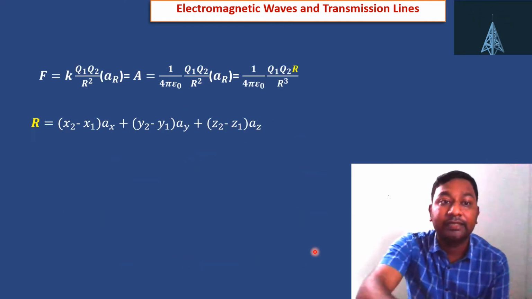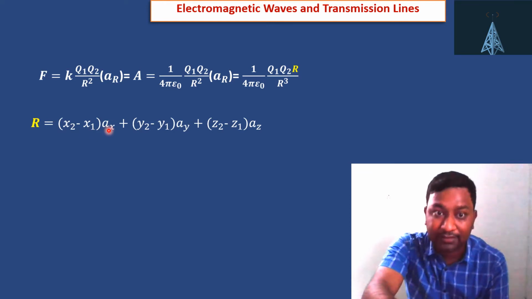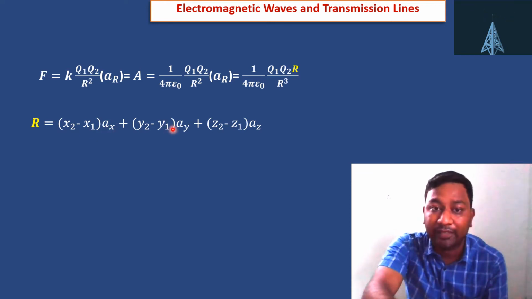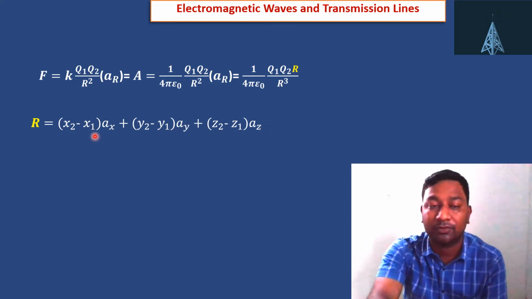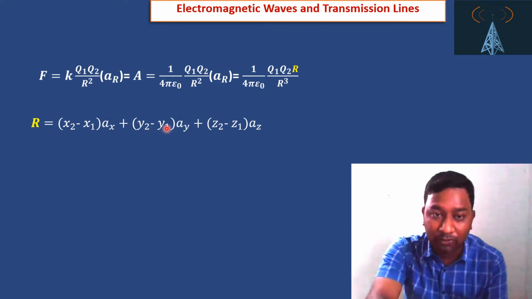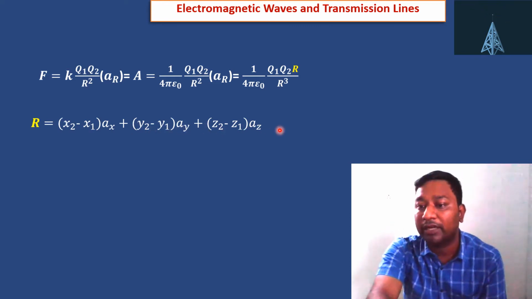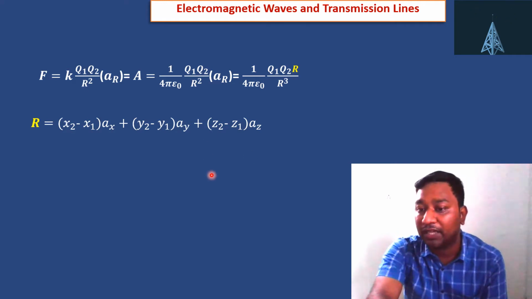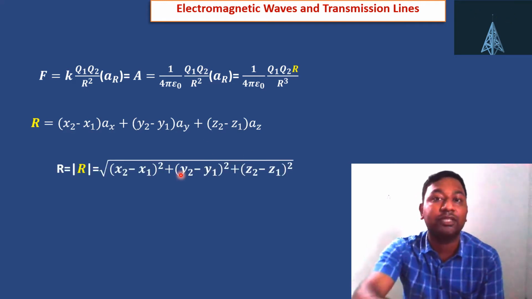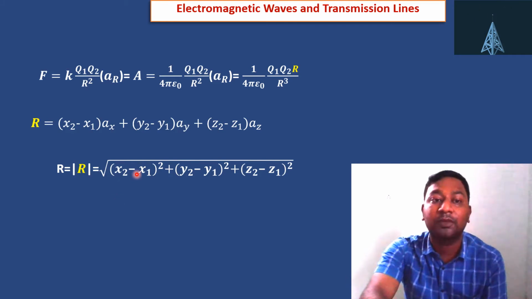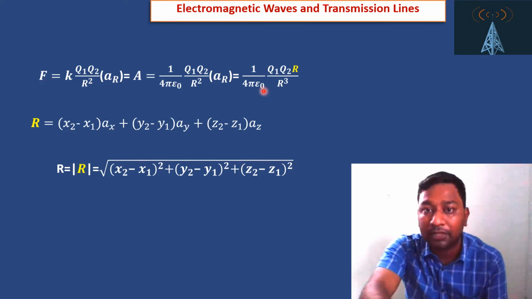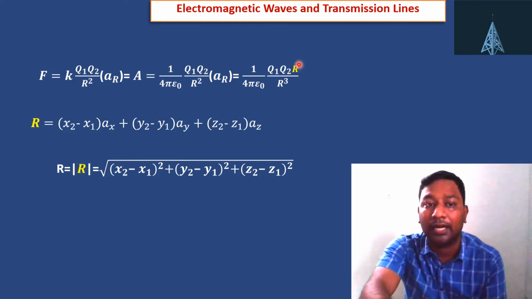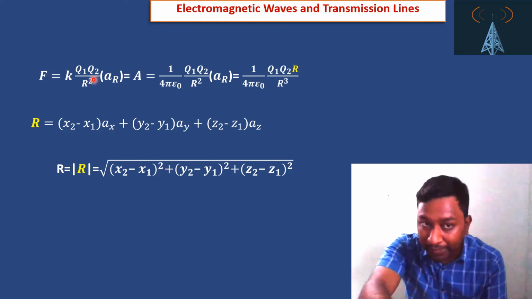Now, what is that R vector? We can consider R equal to x2 minus x1 ax. ax is the unit vector in the x direction, ay is the unit vector in the y direction, az is the unit vector in the z direction. So R will be x2 minus x1 ax plus y2 minus y1 ay plus z2 minus z1 az. Now, what is the magnitude of R? Any vector's magnitude we can calculate using mod of R equals root over x2 minus x1 square plus y2 minus y1 square plus z2 minus z1 square. So this will become F12, 1 by 4 pi epsilon naught Q1 Q2 divided by R cube into R vector. Now F21 will become minus F12.